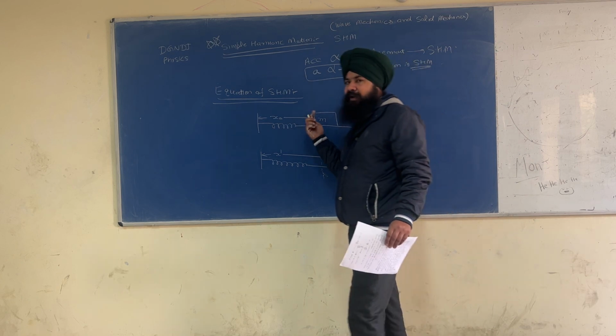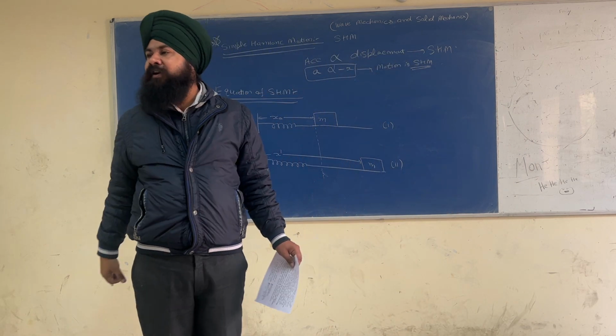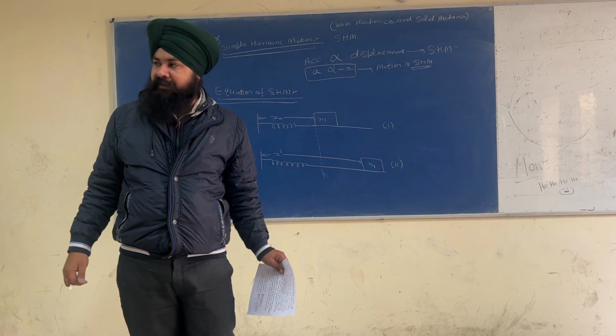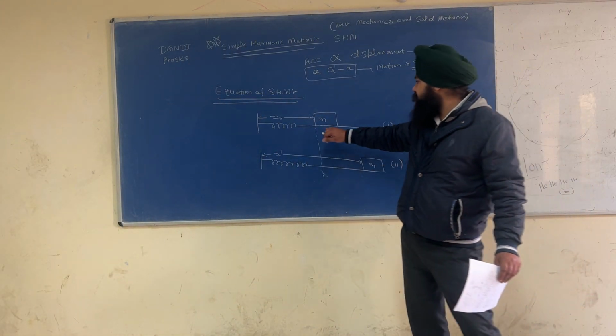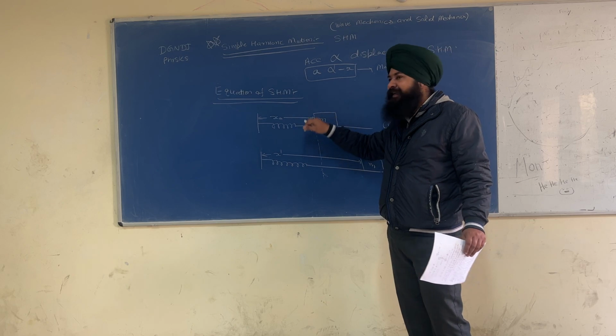This x naught is called the equilibrium length or original length. This is the length when this object is at rest.